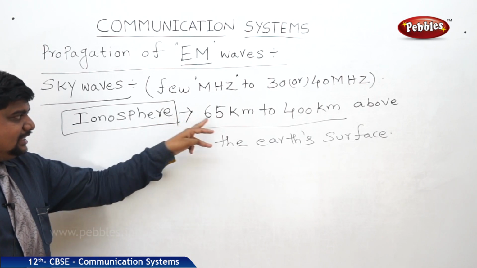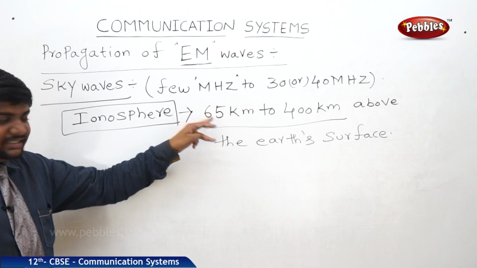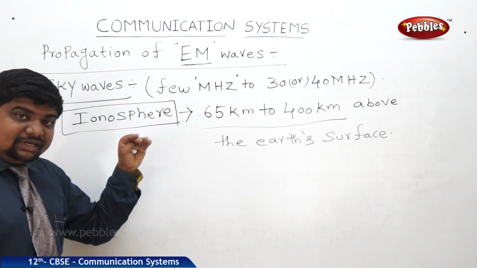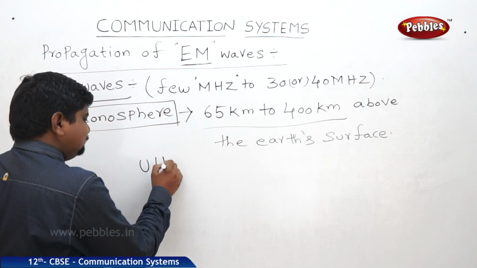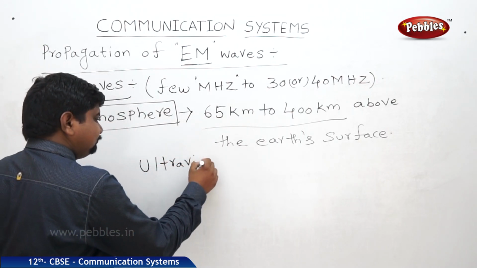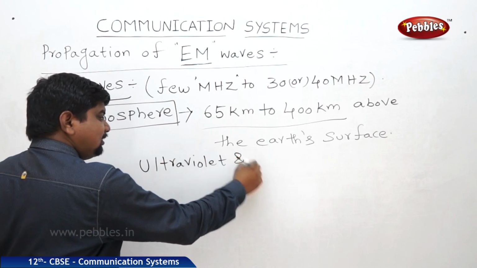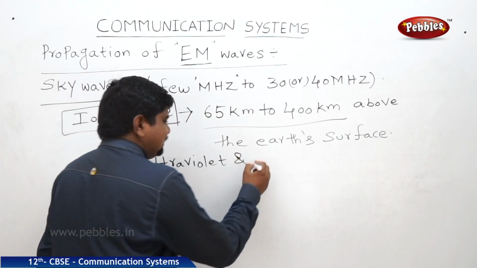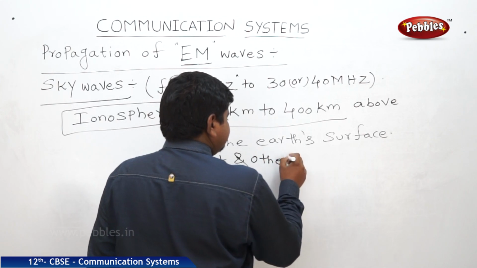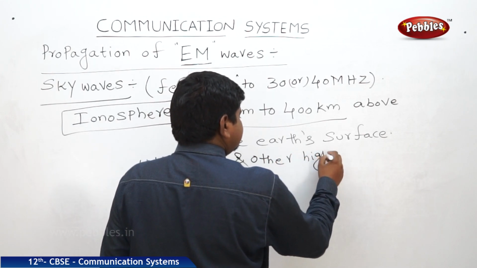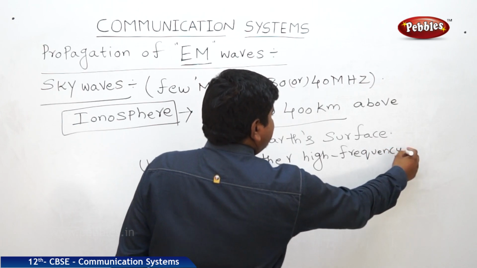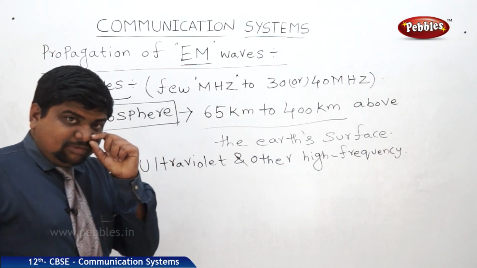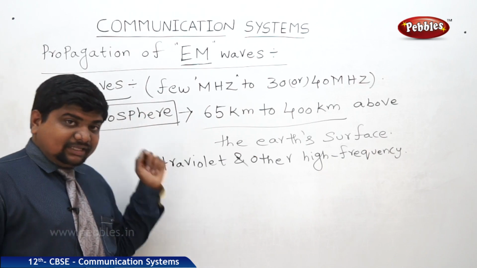Now these molecules get energy. The molecules in the ionosphere get energy by absorbing ultraviolet radiation from the sun, and not only ultraviolet but other high energy frequencies also. Those remaining high energy frequencies are absorbed by the molecules present in the ionosphere.